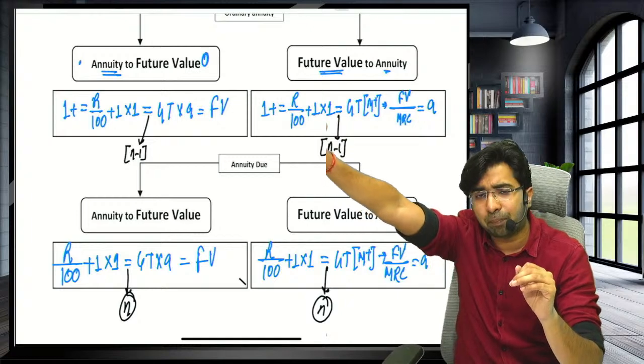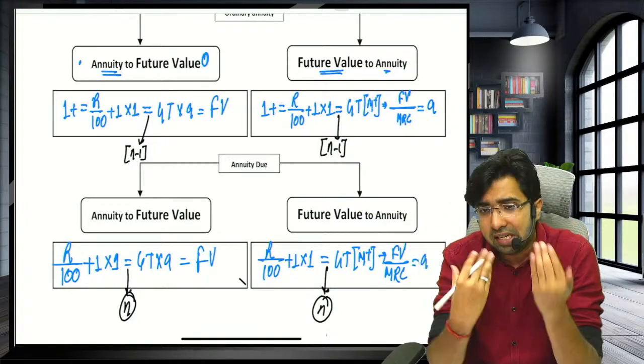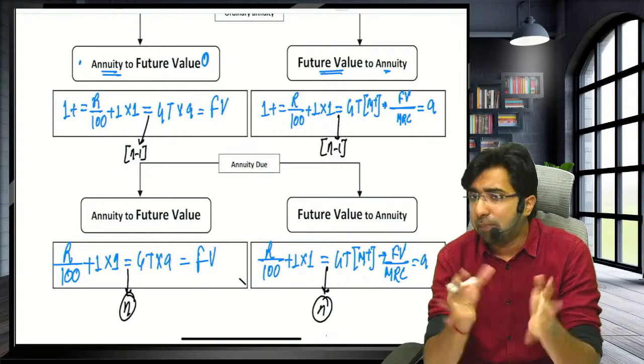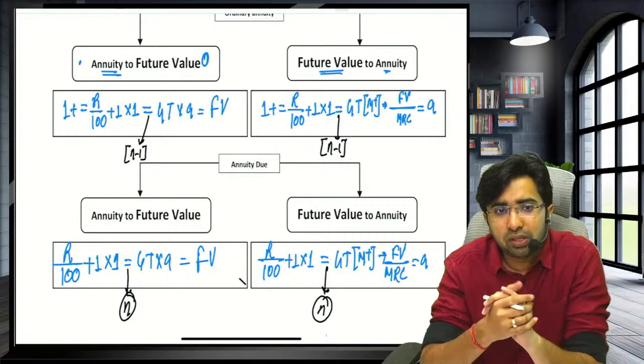Trick remains the same. In case of present value, our regular trick starts from R upon 100 plus 1. In case of due, it starts from 1 plus equals to. For a future value, our trick starts from 1 plus equals to. But in the case of due, our trick starts from R upon 100 plus 1 into 1.